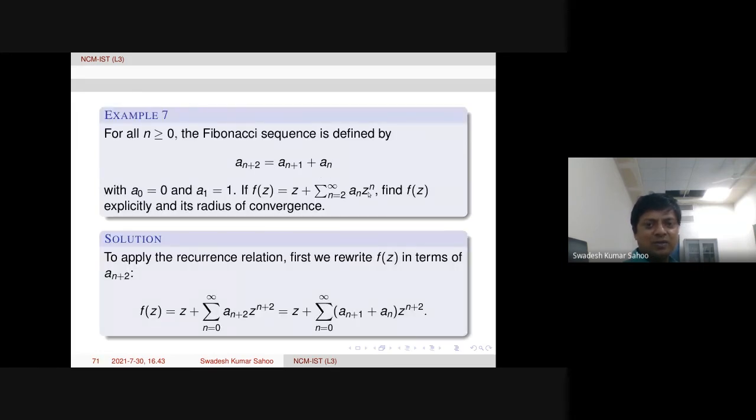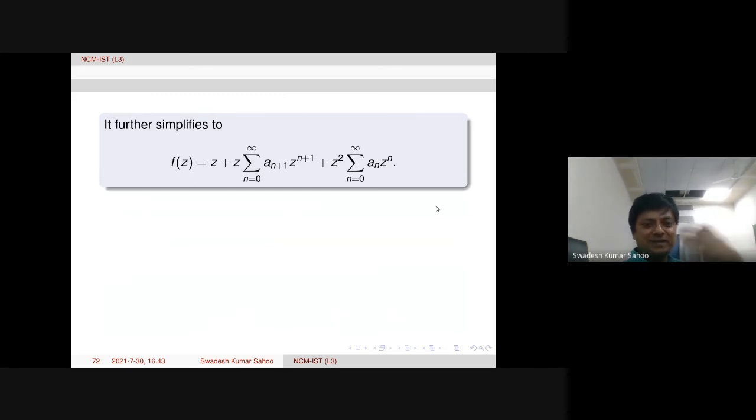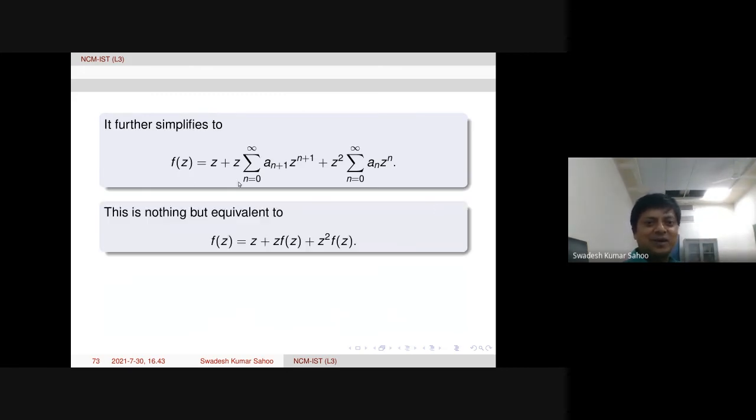So therefore, because f of z, we have this series, f of z is z plus summation n equal to 2 to infinity a_n z power n. Or one can write n equal to 1 to infinity a_n z power n, because a_1 is 1 given. Or one can also write n equal to 0 to infinity a_n z power n, because a_0 is 0. So there is no harm. So therefore, using that, this is equivalent to: first factor is z, second quantity is z times f of z, third is actually f of z.